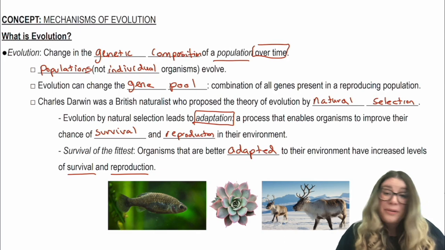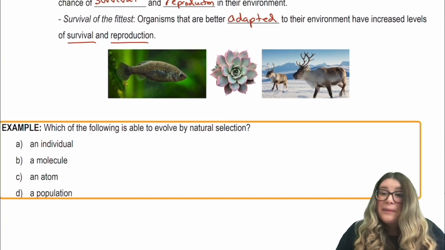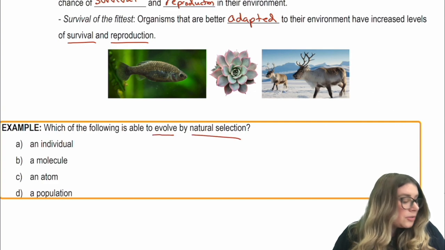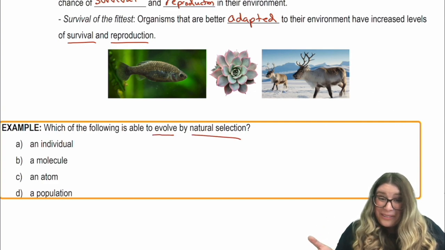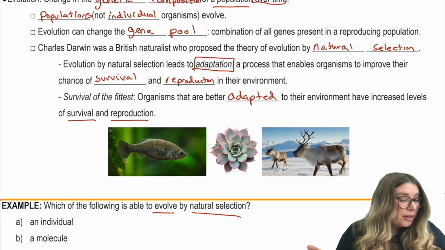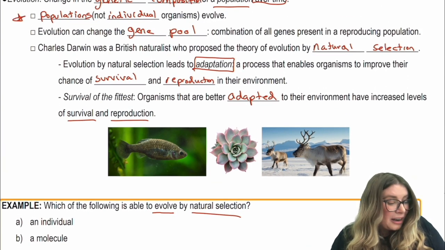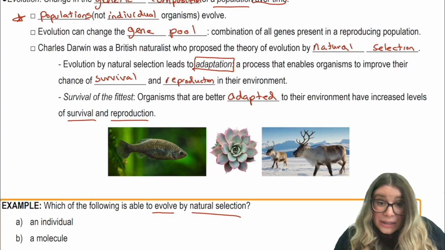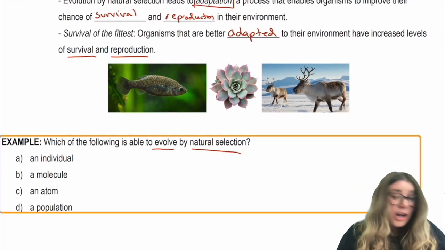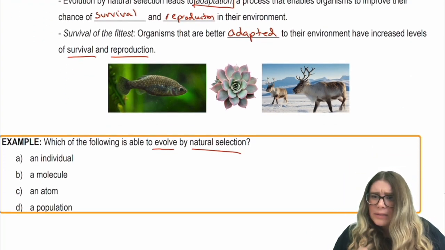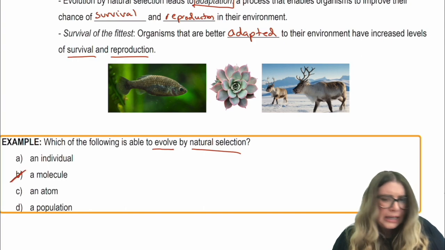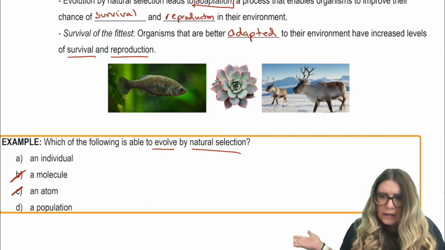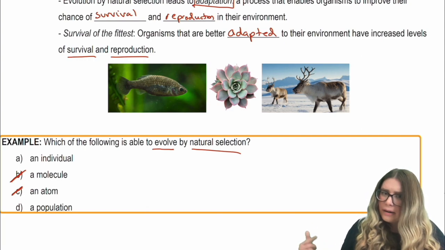So let's do an example problem now. This example problem says, which of the following is able to evolve by natural selection? Now, when we were talking about evolution up above, we said this key statement here, that it's populations that evolve, not individual organisms. But we're talking about organisms here. So knowing that we're talking about organisms, I can automatically eliminate answer choice B and answer choice C. We're not talking about organisms if we're talking about a molecule or an atom.